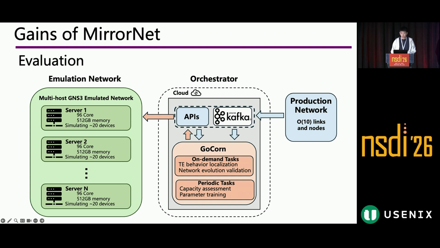It consists of two major components, as I mentioned, the network and also the orchestrator. For the emulation network, since the production network contains on the order of thousands of nodes and links, we deploy a multi-host GNS3-based emulation environment across multiple physical servers. Each server is equipped with a 96-core processor and hundreds of gigabytes of memory. And the orchestrator is deployed in the cloud on a 2-core, 4-gigabyte virtual machine. So it's very small. It provides a set of APIs to interact with.